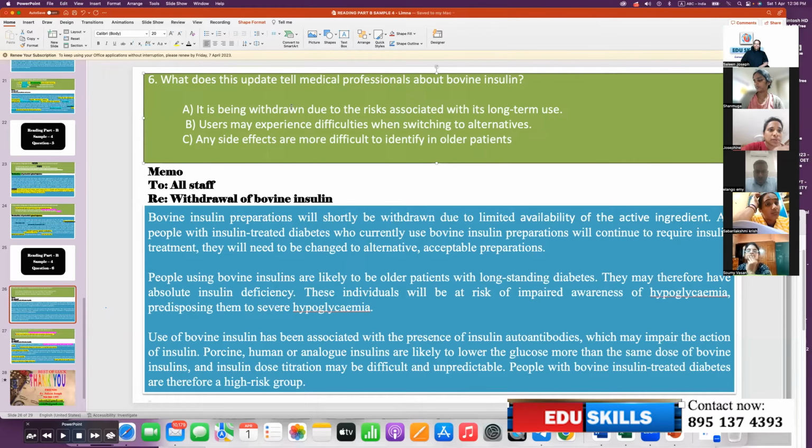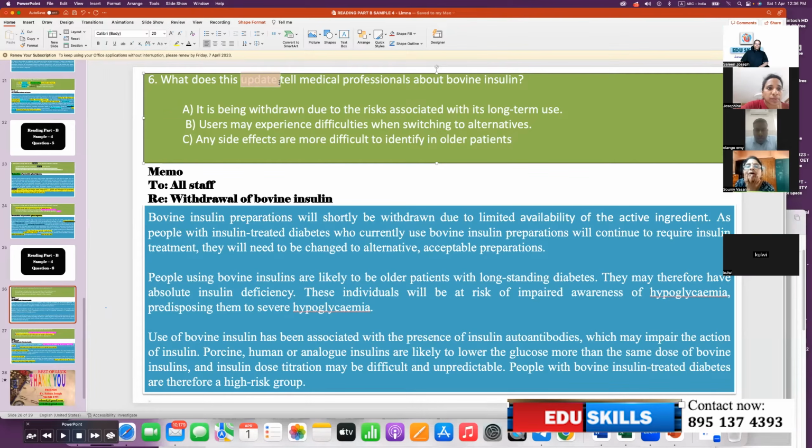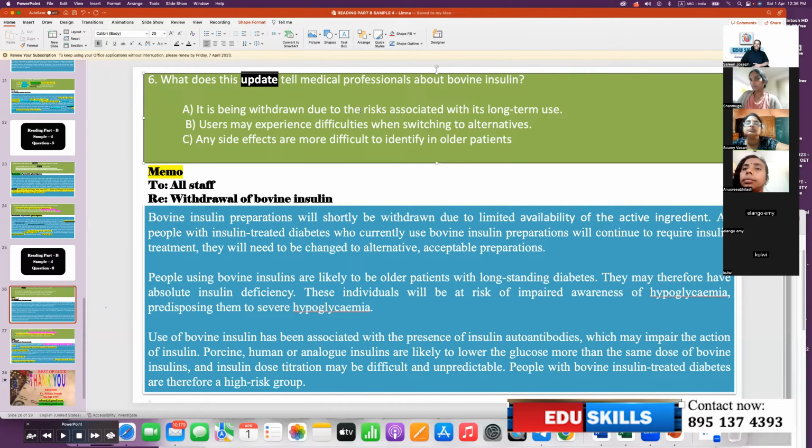What is this? What type of document? It's a memo. The memo is giving the update. Update means new information. To whom? Medical professionals about bovine insulin. Now, the heading says withdrawal of bovine insulin. Heading is important. Now listen to the text.